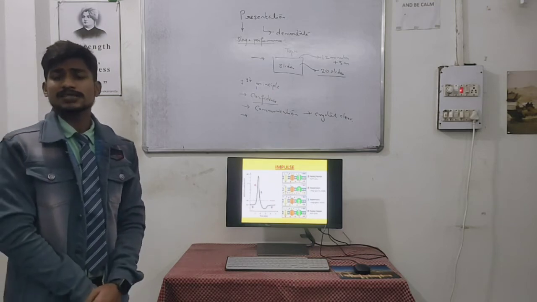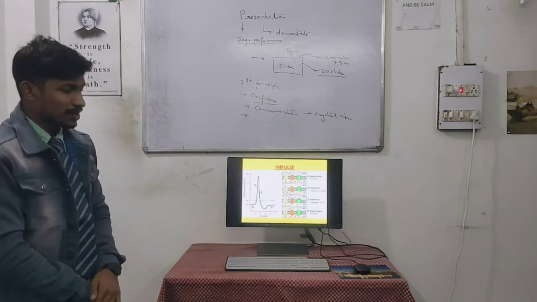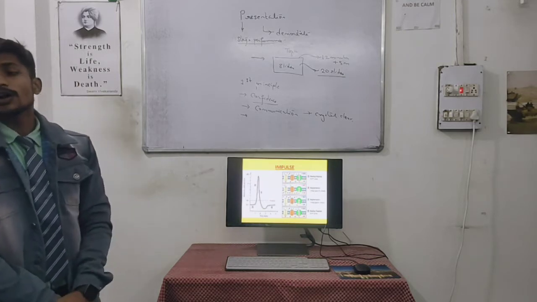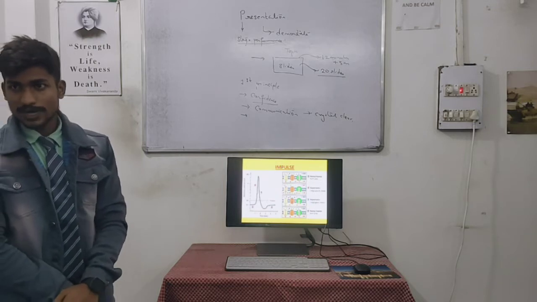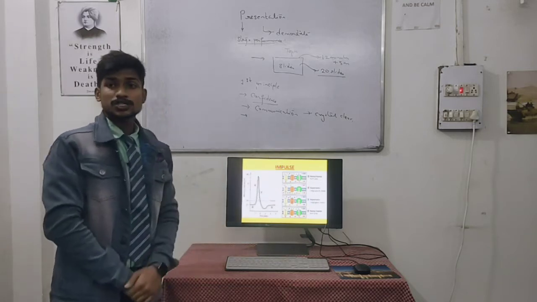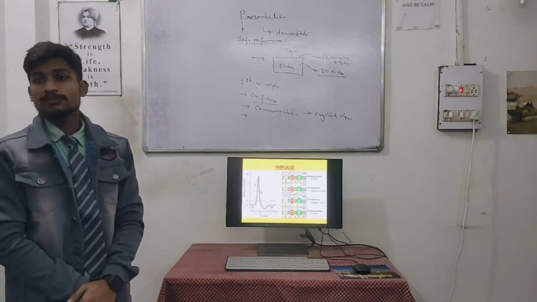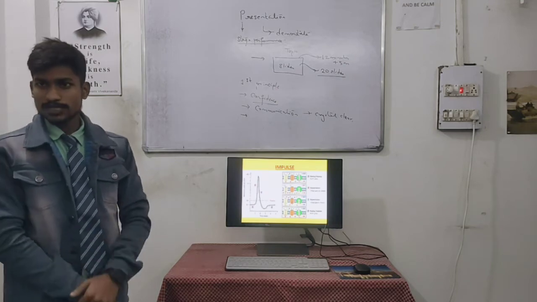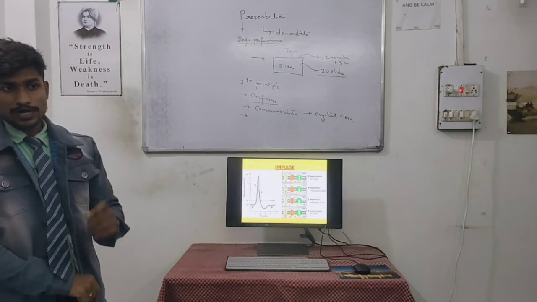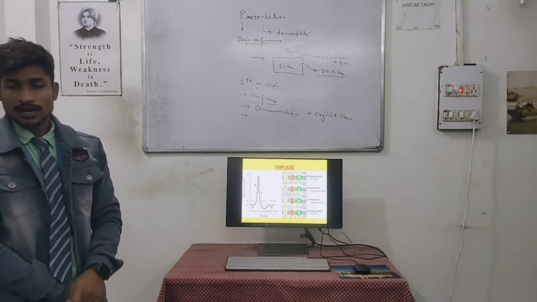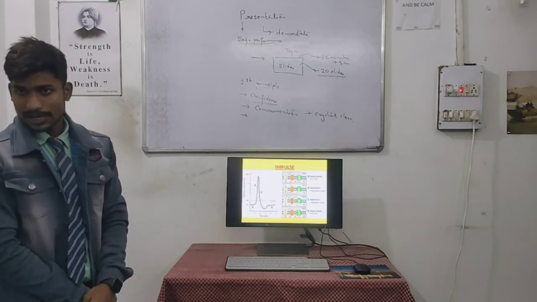Mostly, when we are at a stable state, only leaky channels are open for the influx of sodium and potassium ions. But whenever a stimulus arrives at that particular instance, our sodium and potassium pumps get closed, and the voltage gated channels get open at a voltage of 30 mV.